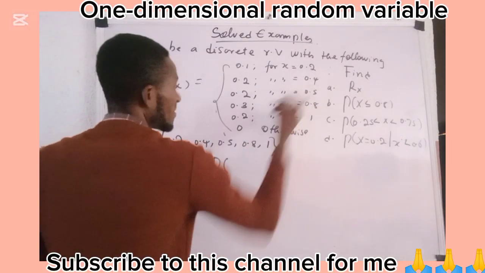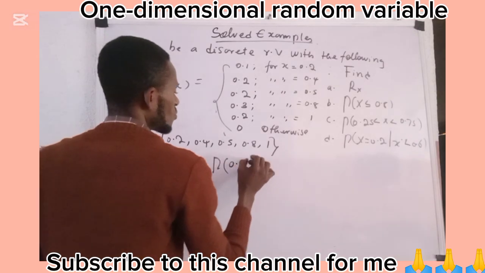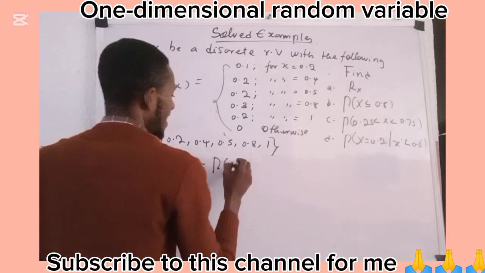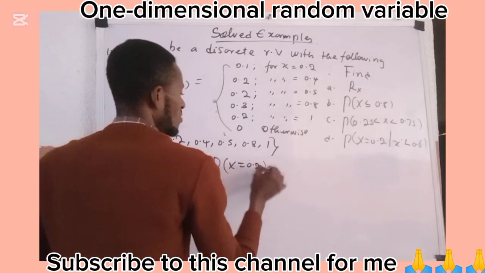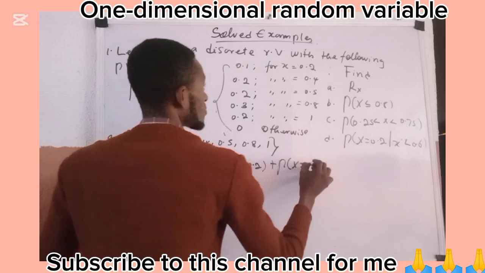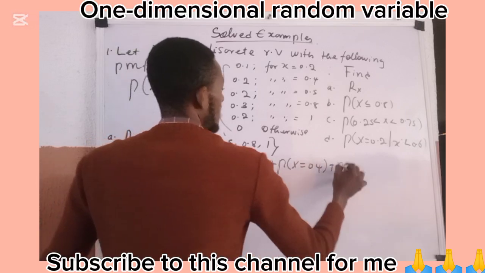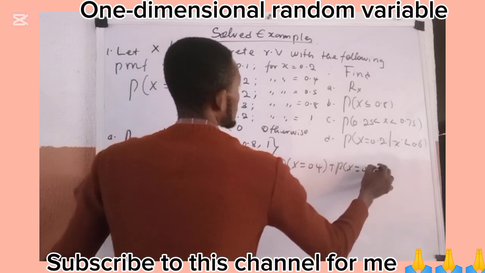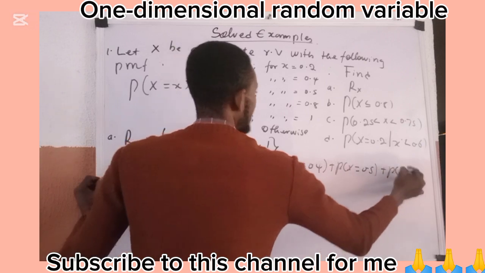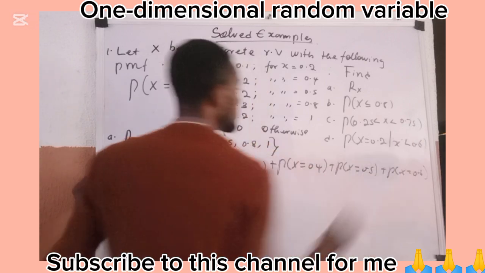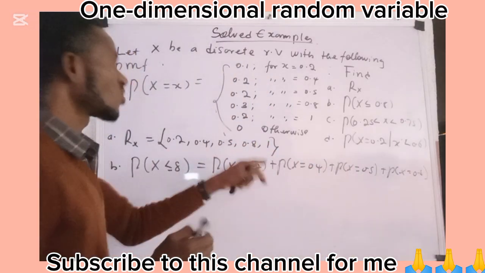So it is going to be the probability that x equals 0.2, plus the probability that x equals 0.4, plus the probability that x equals 0.5, plus the probability that x equals 0.8. That's what it is going to be.